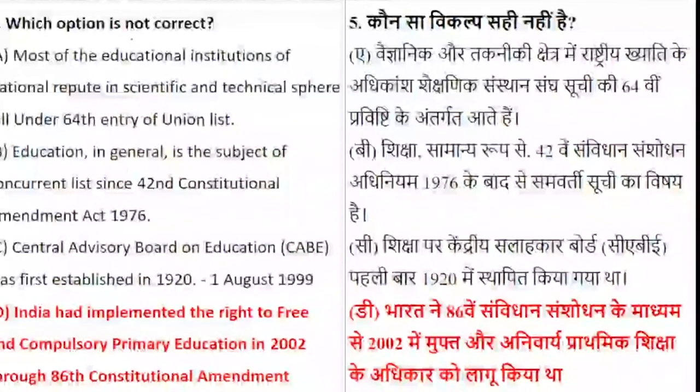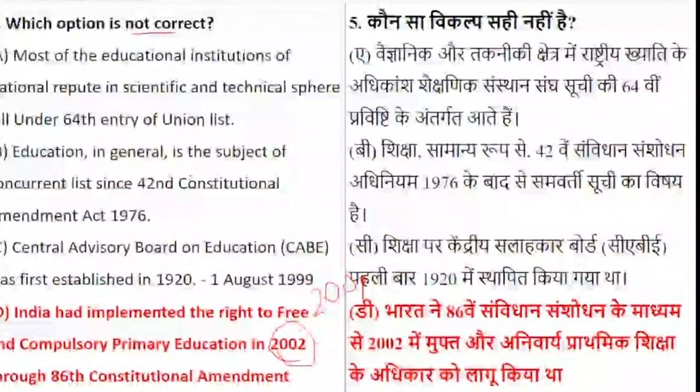The option which is not correct is option number 4, that is, India has implemented the right to free and compulsory primary education in the year 2002. It's mentioned, but it is not 2002, it is 2009. Rest all the options are correct. The institutions of national repute fall under the technical and scientific sphere.